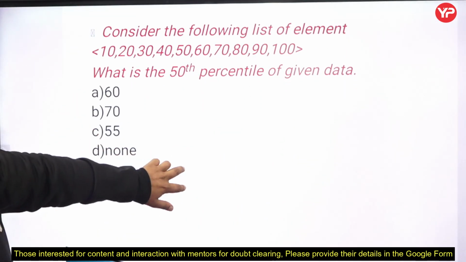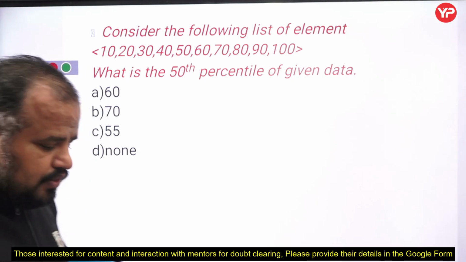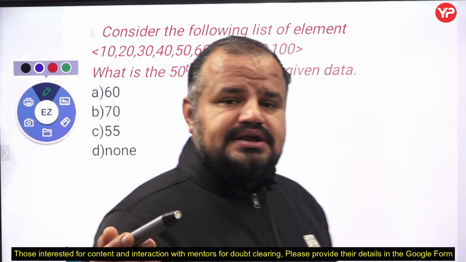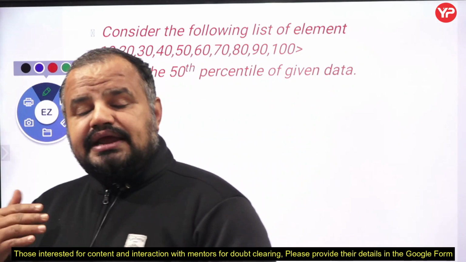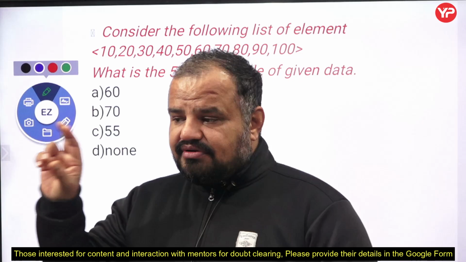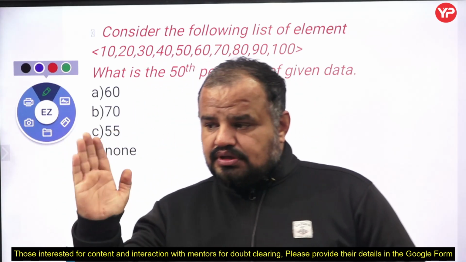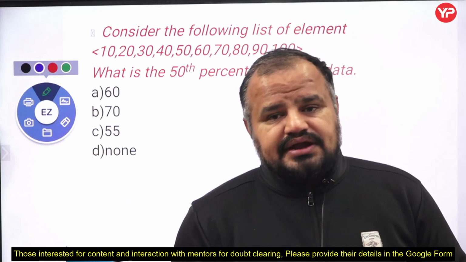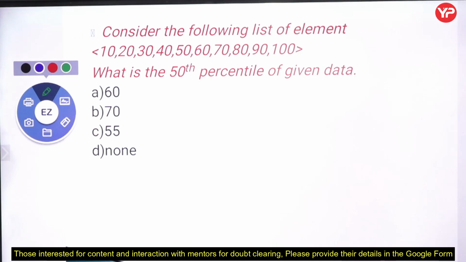Next, again we have to find out the 50th percentile, that is very important. And now tell me how to find out the 50th percentile. So my dear student, what do you mean by percentile? If I say 80th percentile, it means whatever the location we are finding out, the total number of elements are 80% or less than that. Fine, that is the main point of percentile. So how to find out the percentile?